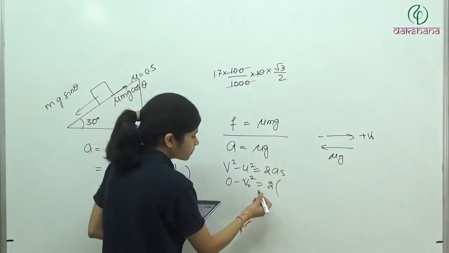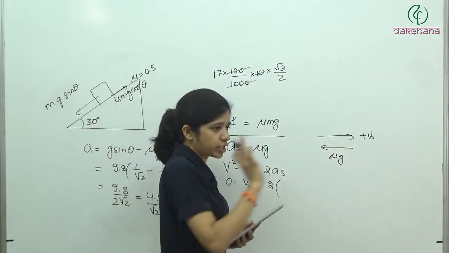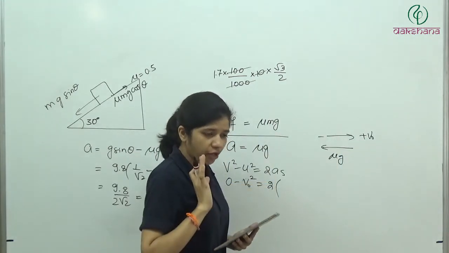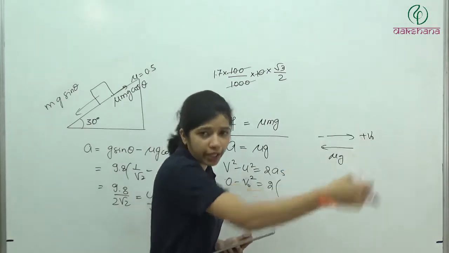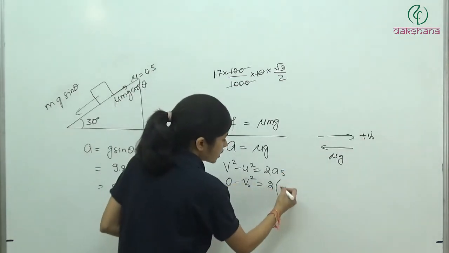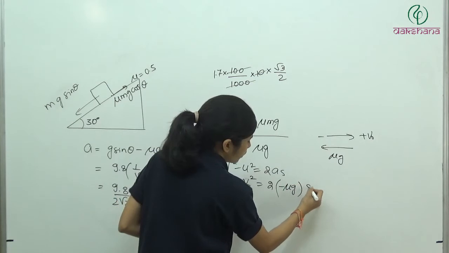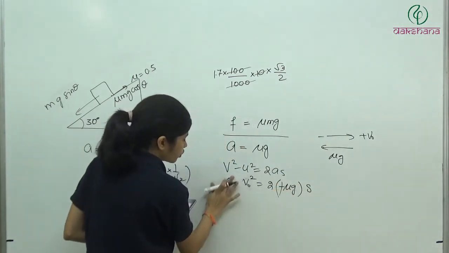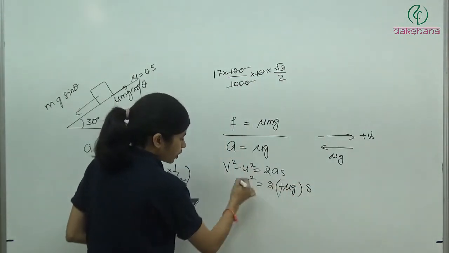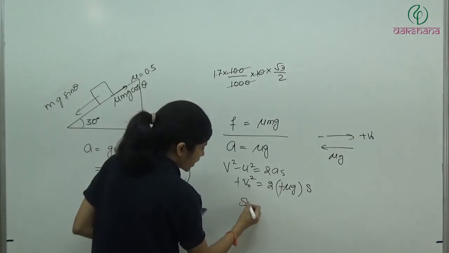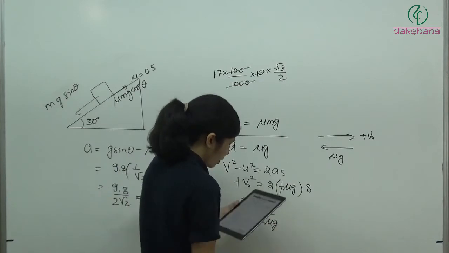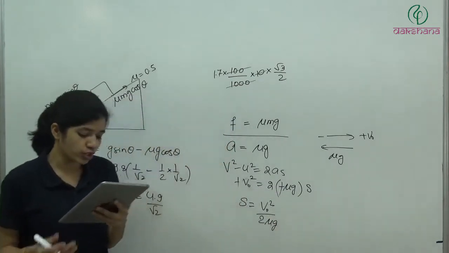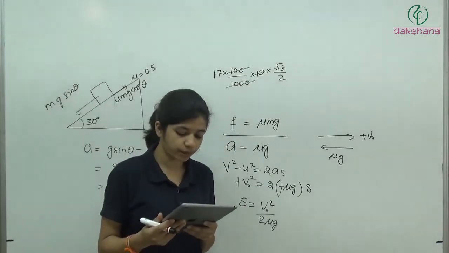So यहाँ पे क्या होगा? क्योंकि आप क्या कर रहे हो? Velocity जैसे ही खत्म हुई, we have v naught speed, जैसे it will become 0 हो गया, उसके बाद हम रुक गए, हम पलट के थोड़े ना आ रहे हैं. So this is minus mu g into displacement which we have to find out. तो ये तो गायब हो गया, 0 हटा दो, this will get cancelled. So we will get s is equal to v naught square divided by 2 mu g. Option 1 is the correct answer.